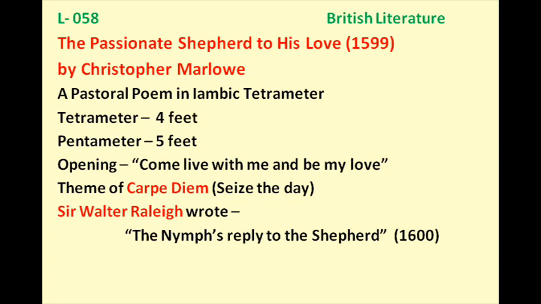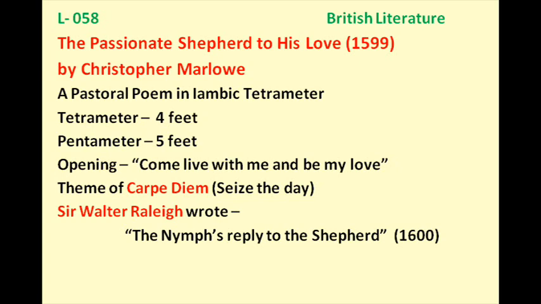It is written in iambic tetrameter, where we have 4 feet in a single line. In pentameter we have 5 feet and each foot contains 2 syllables. In one of the previous lessons I told you that in iambic pentameter we have 5 feet and each foot contains 2 syllables. So it means in a single line we have 10 syllables, and in iambic tetrameter we have 4 feet. So it means 8 syllables in a line, and it contains 7 stanzas.